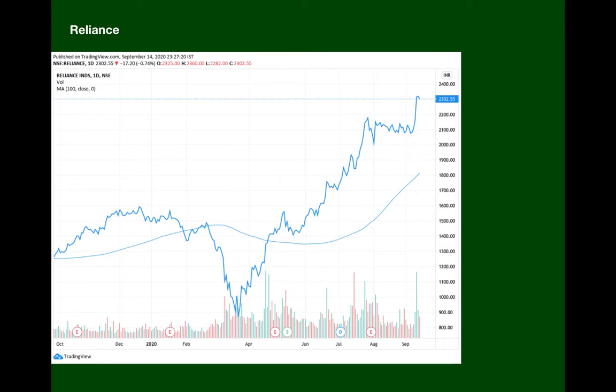Let us see the actual example of Reliance stock. The x-axis denotes the time duration of the stock, that is from October 2019 to September 2020, and the y-axis denotes the price of the stock. This is the average price of the stock and this is the daily price of the stock. Our strategy is to buy the stock when the price is way below the average price. So the price way below the average price is 1000.